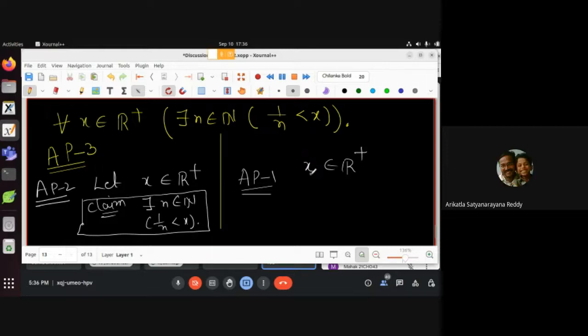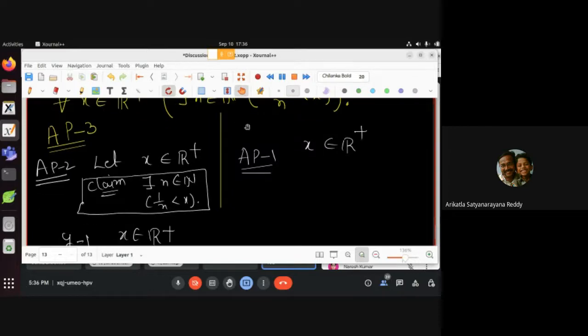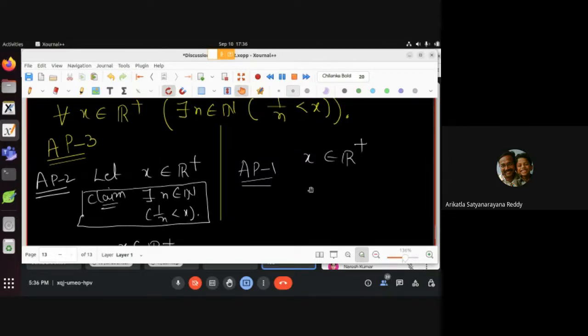Any given real number, n is greater than x. But I want 1 by n is less than x, right? Yes, sir. n is greater than x, then since x is non-zero, its multiplicative inverse exists, and then n becomes greater than 1 by x. But I want to show that x is greater than 1 by n, not 1 by x is greater than 1 by n. Good, but the idea is good, wonderful. लेकिन अभी आपकी आर्गुमेंट से 1 by n is less than 1 by x आ रहा है.